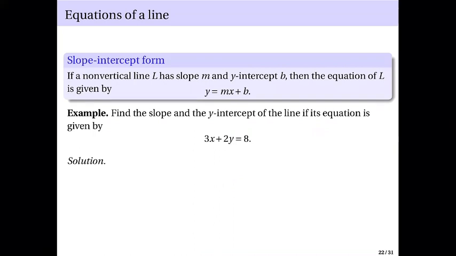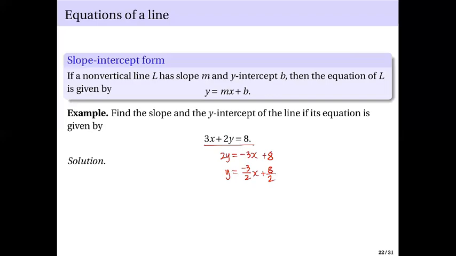So we can write it as 2y equals negative 3x plus 8. We move the 3x to the other side, then divide everything by 2. So you will have y equals negative 3 over 2 x plus 8 over 2, and 8 over 2 is just equal to 4.